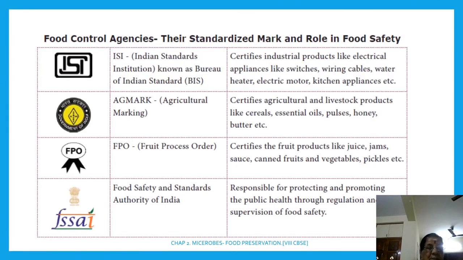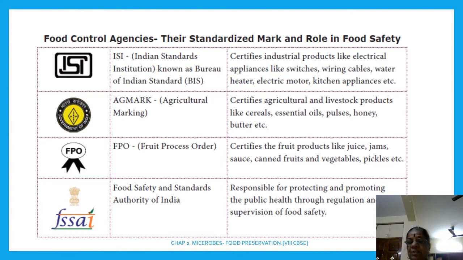So this is for food quality control agencies. The logo, the ISI mark, must be there: Indian Standards Institution, and AgMark, Agricultural Marketing, and Fruit Products Order, and the Food Safety and Standards Authority of India. Those marks must be there. I hope you are able to follow this. So this is additional information for food preservation, right?